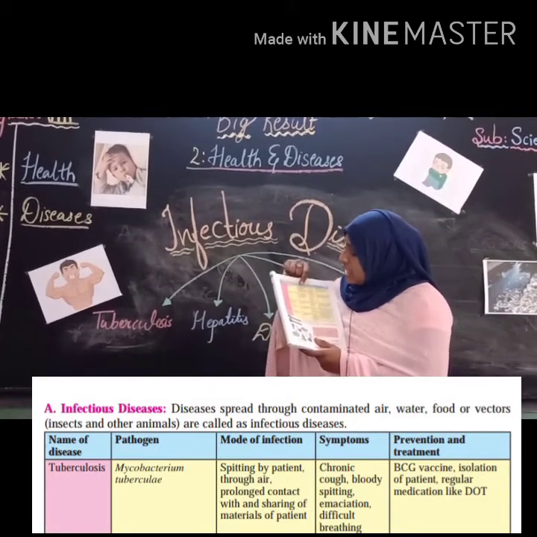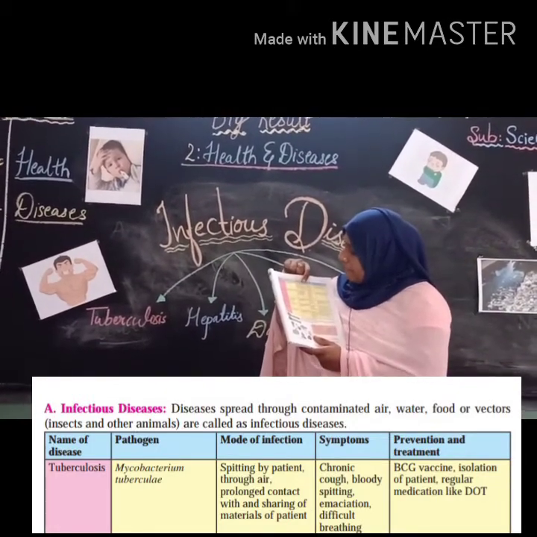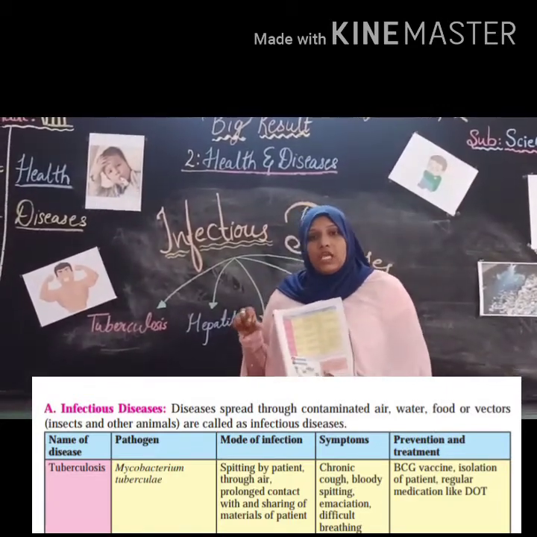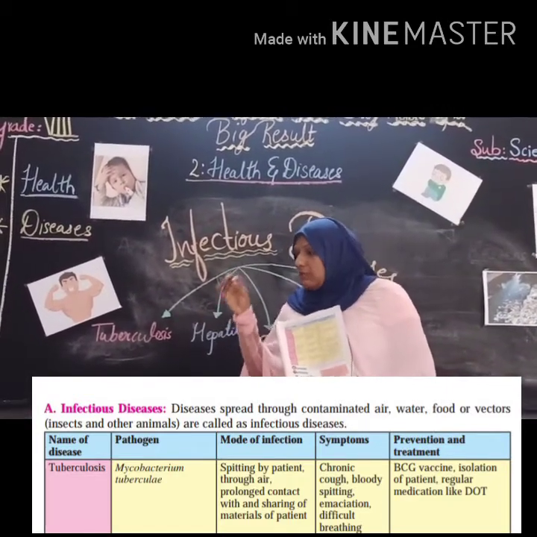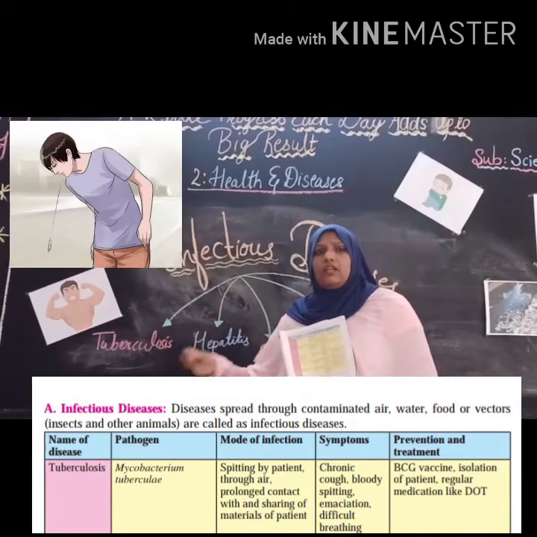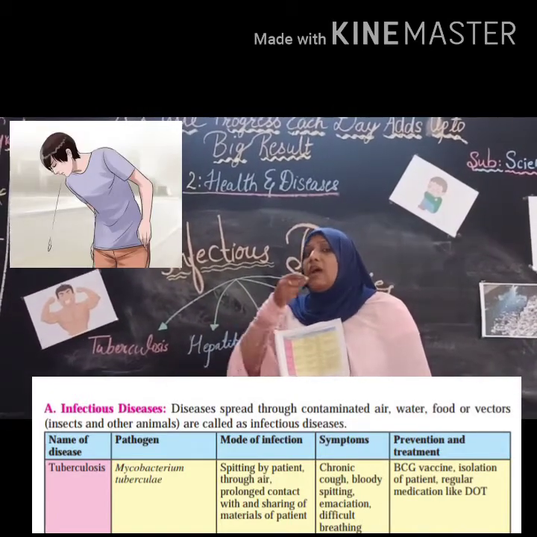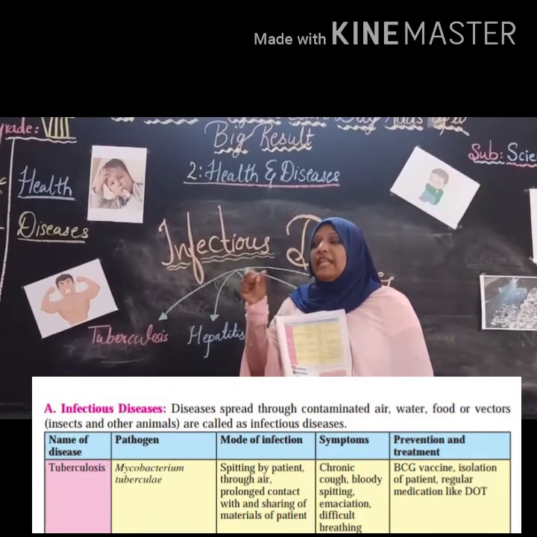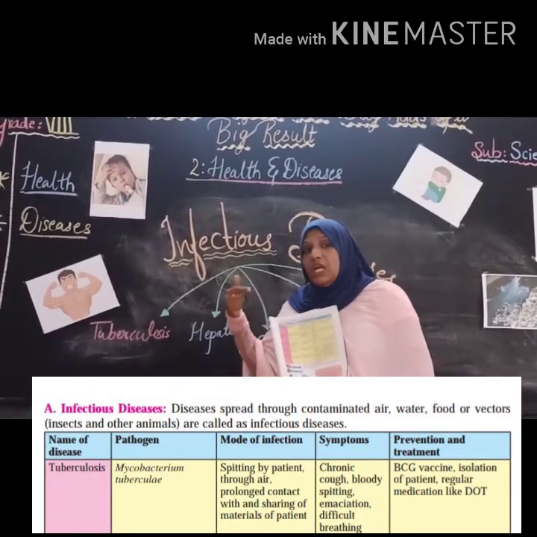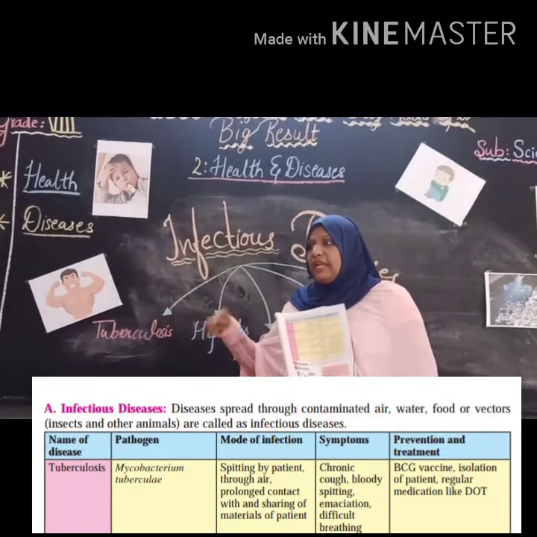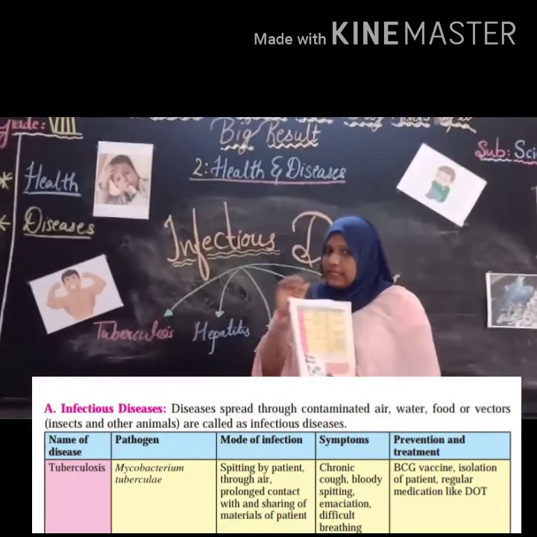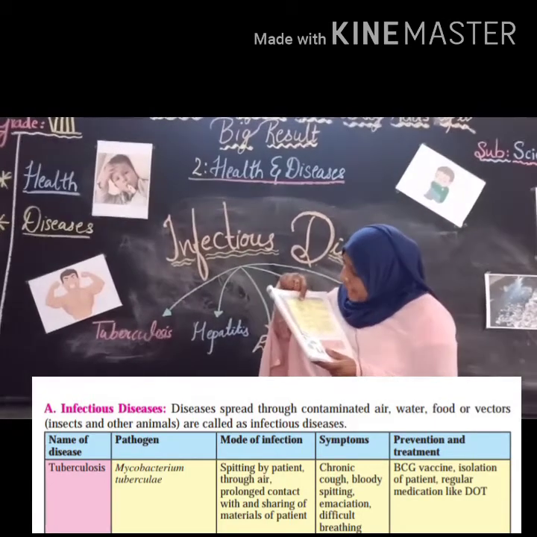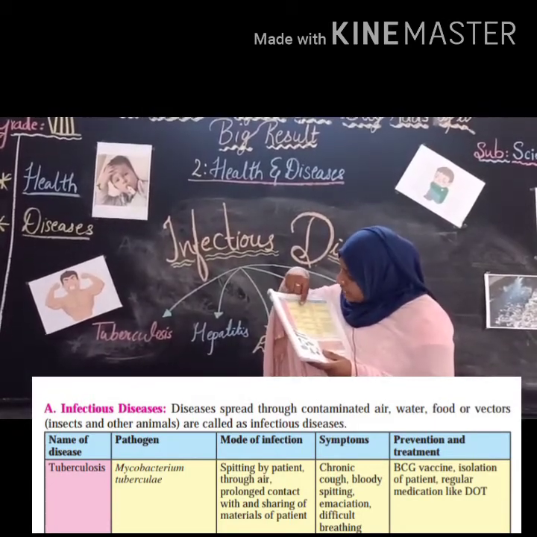And what are the modes of infection? Here it is given: spitting by patients, through air. It means if a person has TB and spits in the outdoor area, the droplet, that sputum, has that kind of bacteria, and it transfers from one person to another through any kind of touching. So this is a mode of transmission, right?